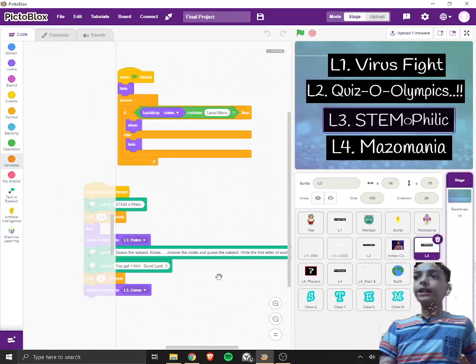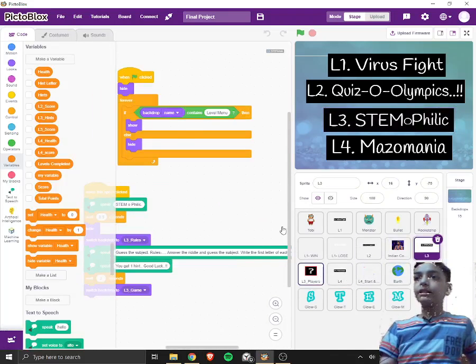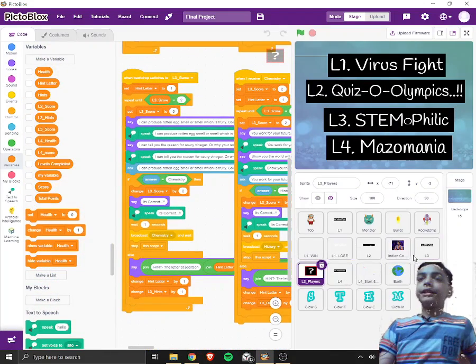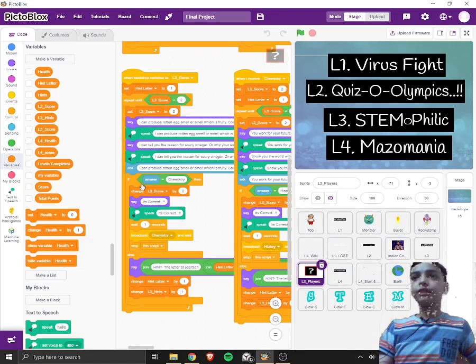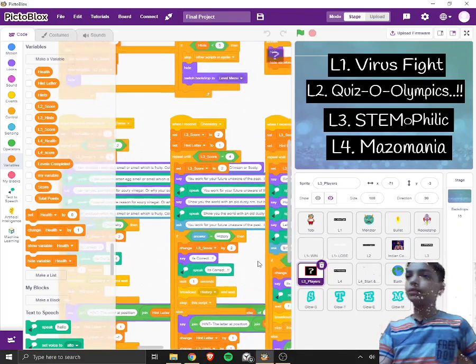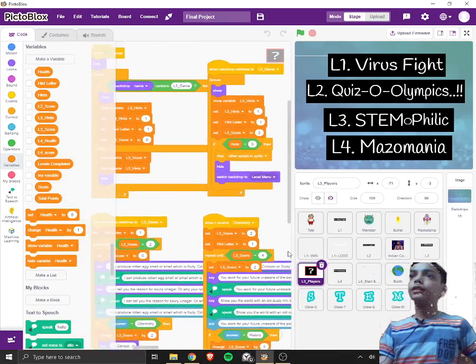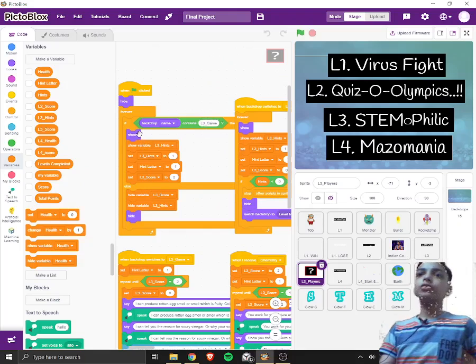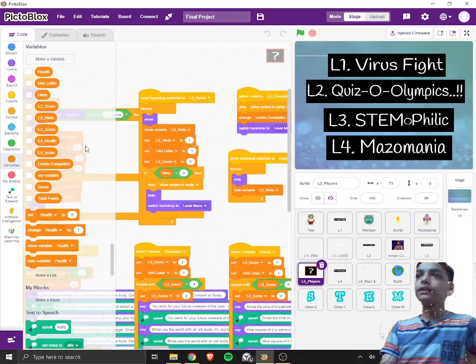So when it is changing to L3 game, it will come right over here. It is the same as we did in L2 game, level 2. It will ask the question. If it is right, it will broadcast, and then the next question will start from the previous broadcast, and change the variables accordingly. And similarly, if the backdrop name contains L3 game, then only it will show these variables, else it will hide them.